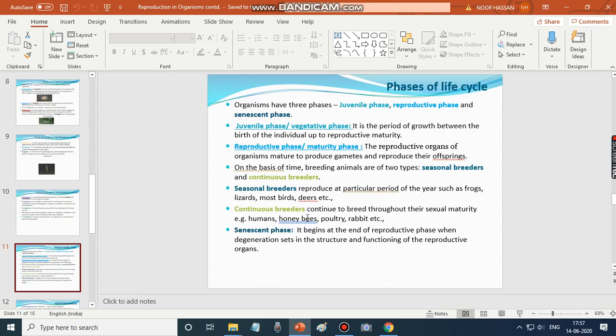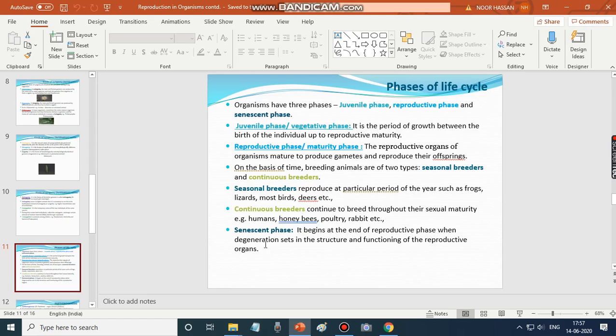Examples are frogs, lizards, most birds, deers, etc. Continuous breeders refers to organisms which breed throughout their sexual maturity. Examples are humans, honeybees, poultry, rabbit, etc. So these are the organisms which come under continuous breeders. They breed throughout their sexual maturity, with no particular period in the year like seasonal breeders. So this is the difference between seasonal and continuous breeders.